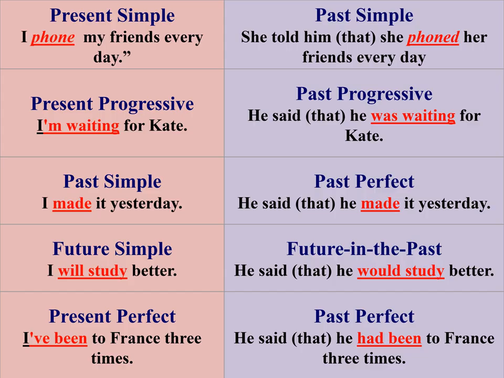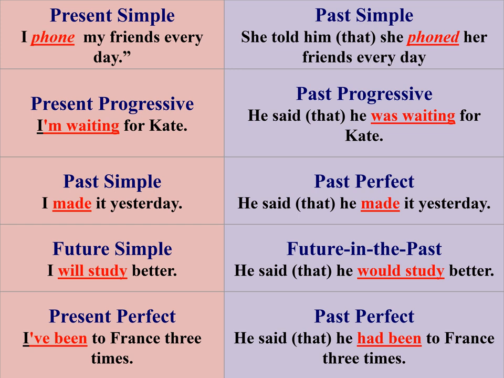Here are the examples in sentences. From present simple, I phone my friends every day, to past simple, she told him that she phoned her friends every day. From present progressive, I'm waiting for Kate, to past progressive, he said that he was waiting for Kate. From past simple, I made it yesterday, to past perfect, he said that he made it yesterday. From future simple, I will study better, to future in the past, he said that he would study better.